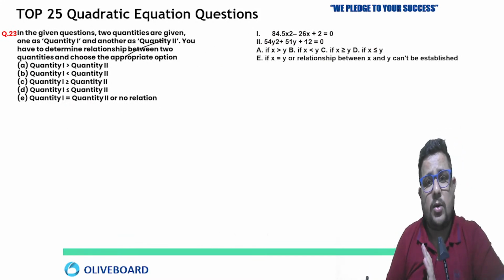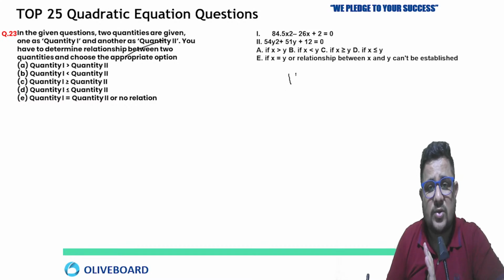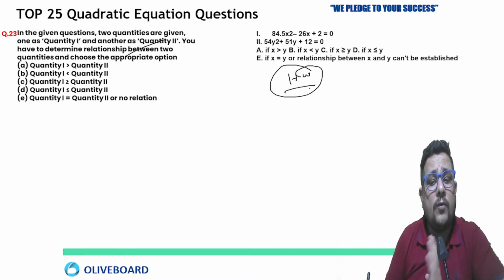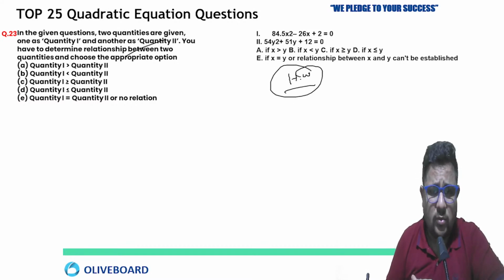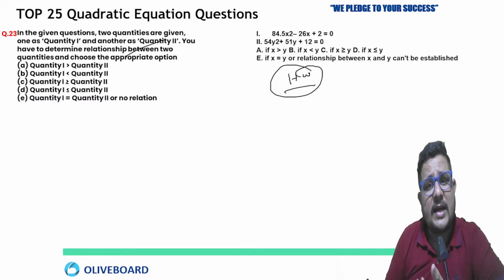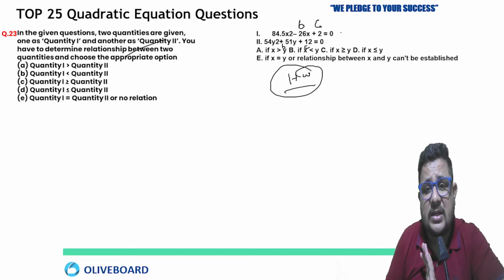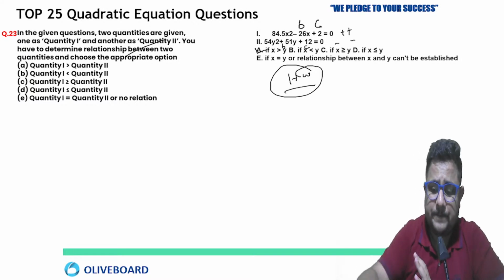Now this one we have already done many times, so here we can decide the answer directly. This is homework: I am expecting the factors. Homework for what? You have to calculate the factors for your better practice. Something is given in decimal, because you can directly answer this. B is negative, C is positive. In the second, B is positive, C is positive. So plus plus, minus minus. X is greater than Y.